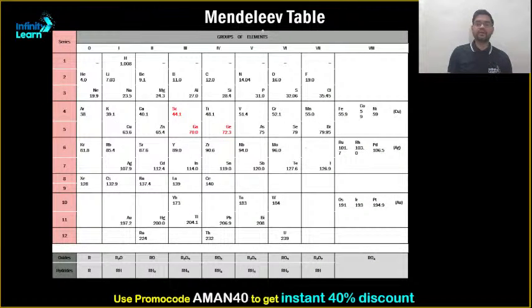So yes, this is what the entire periodic table looks like. Mendeleev's periodic table. Clear? Perfect. So yeah, if you see it carefully, इसमें जो ये वाली series है, sorry, not this one, I am talking about the zero series. It was added later. ये बाद में ऐड किया गया था. मेंडलीव के टाइम पे ये ऐड नहीं किया गया था.